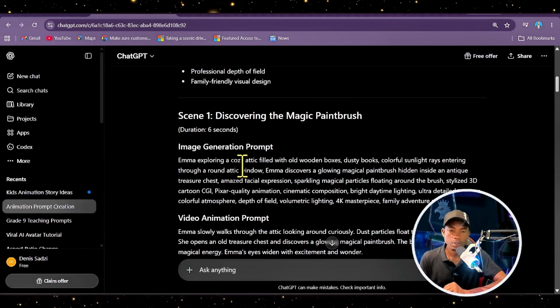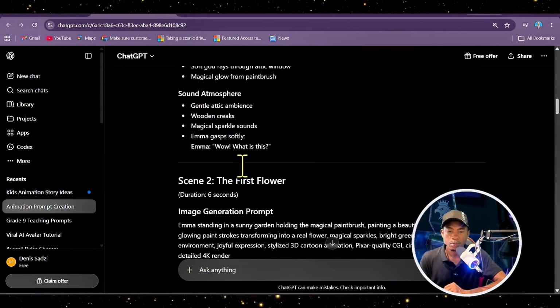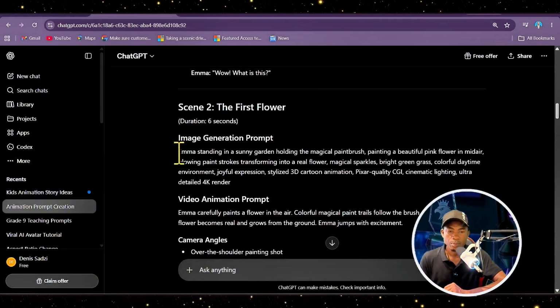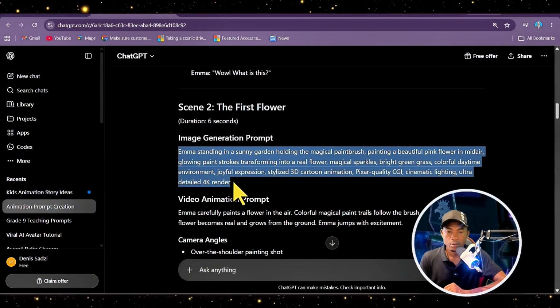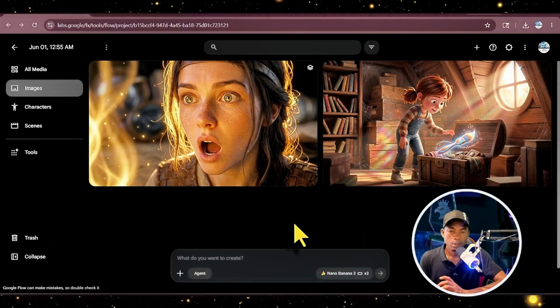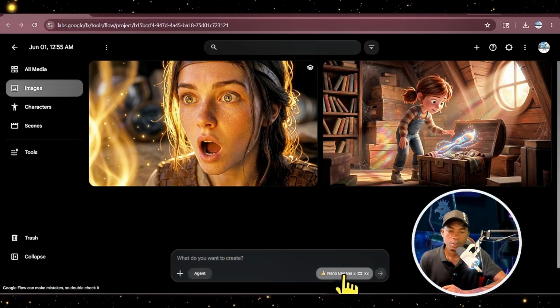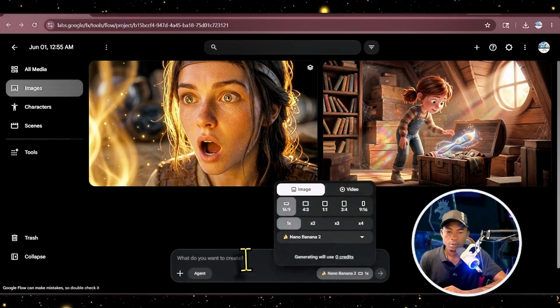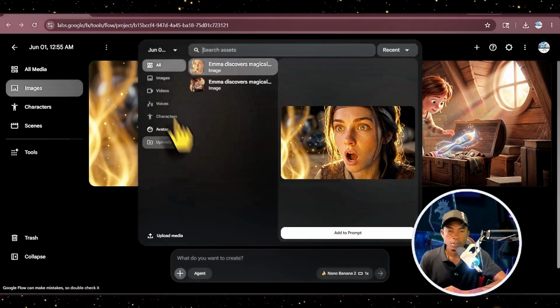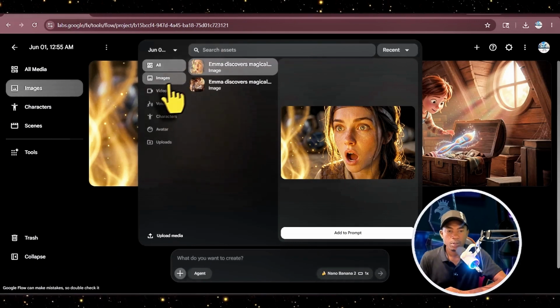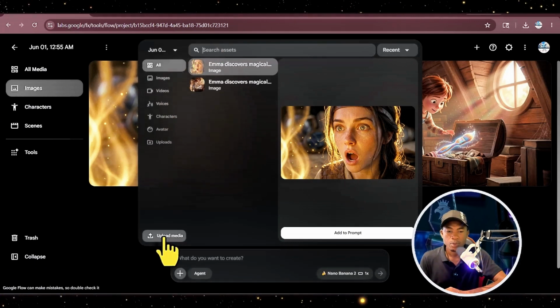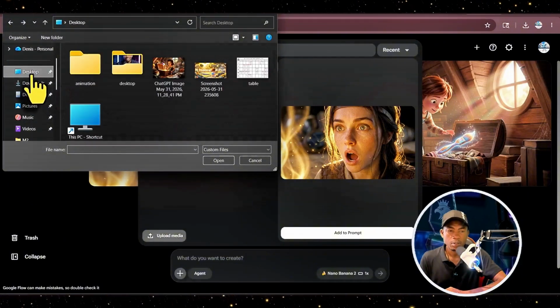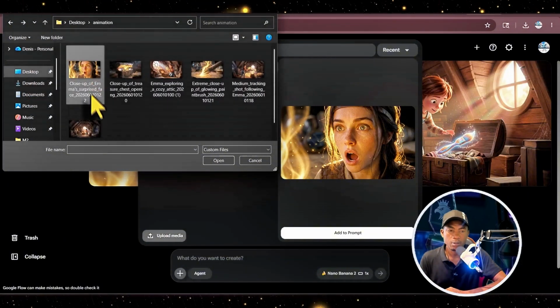Let's come to ChatGPT and go to scene 2 and copy the image generation prompt here. Now since we have the reference image, let's come here and select one, and let's add our reference image by going to upload and select our folder.